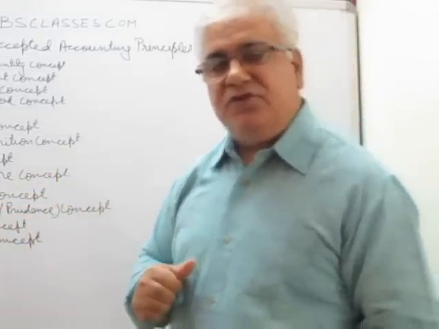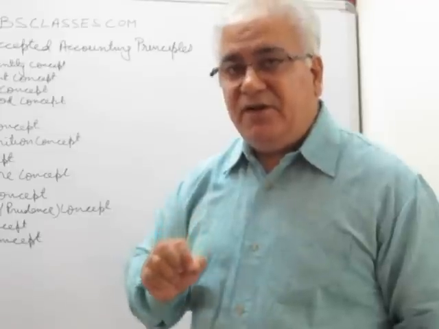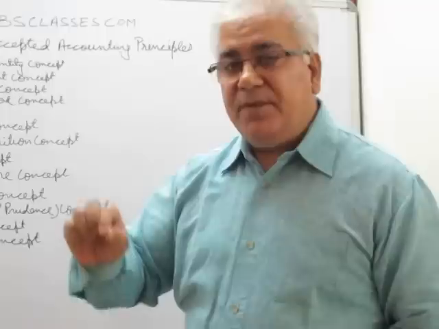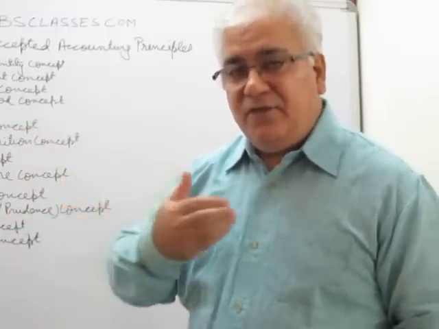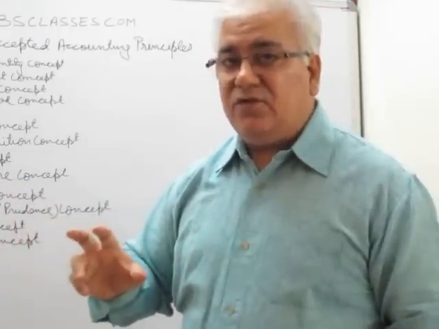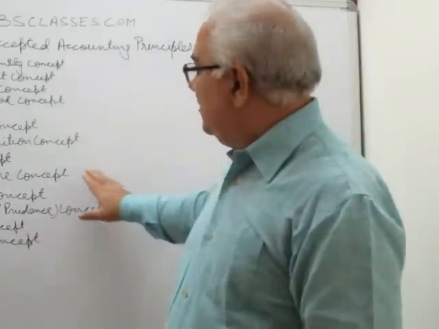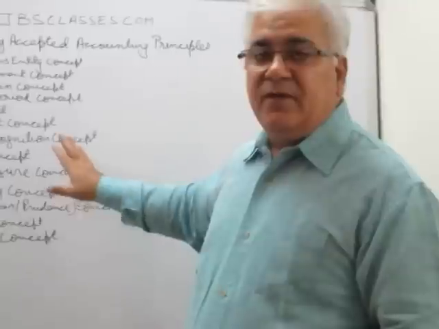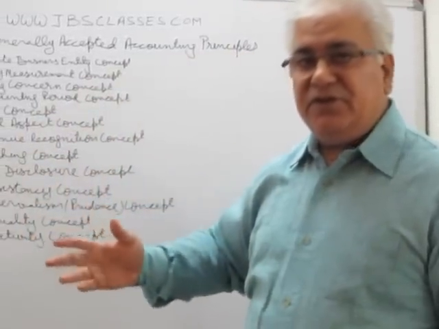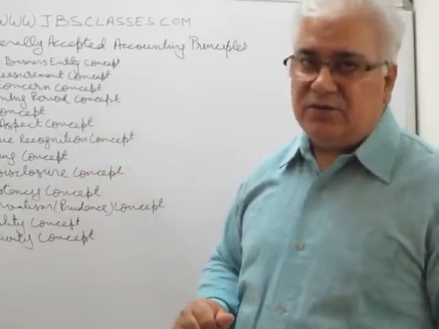For example, if you have stood surety or a guarantor to anyone, this fact must be stated in the notes, that if we have stood surety for this person and he does not pay the amount, then we will become liable to pay this amount, and this is the amount. So this is the full disclosure principle, due to which we do so. According to this principle, all the information which is relevant for anyone to take an informed decision should be disclosed, either in the accounts or in the notes to the accounts. Okay?